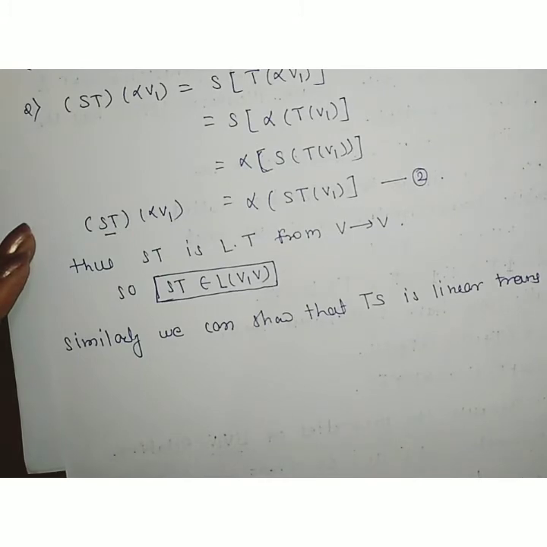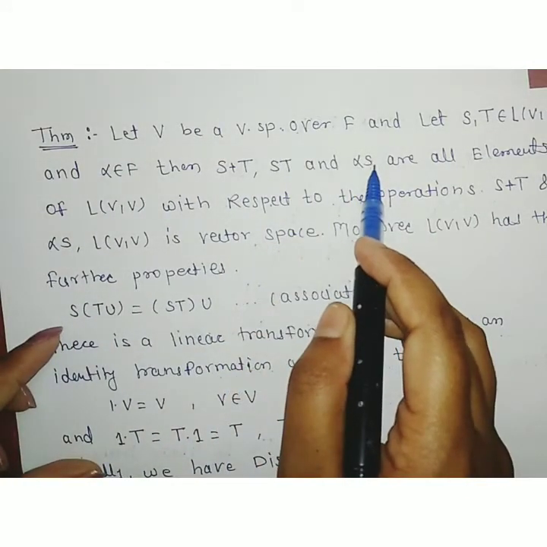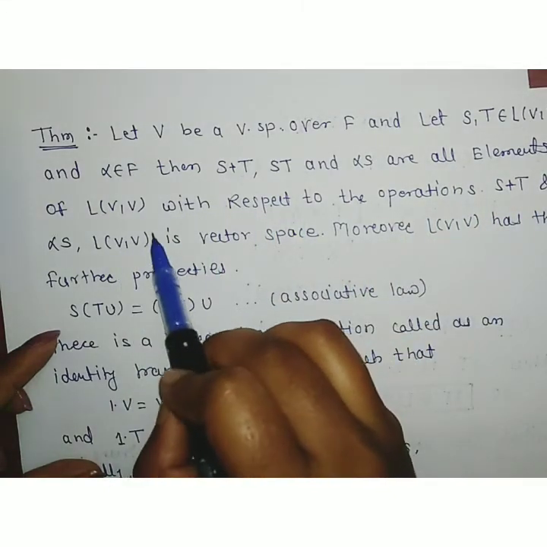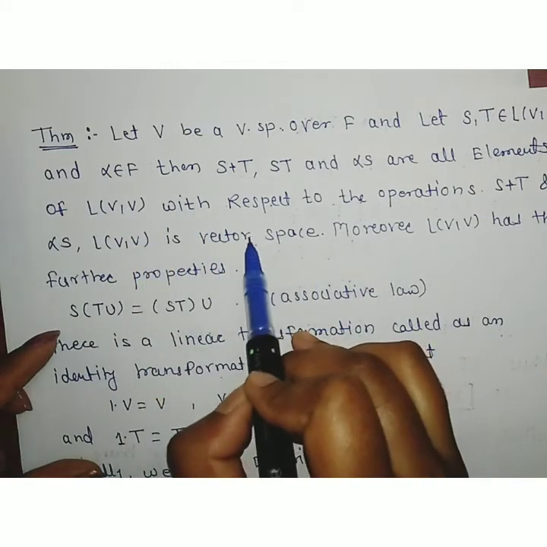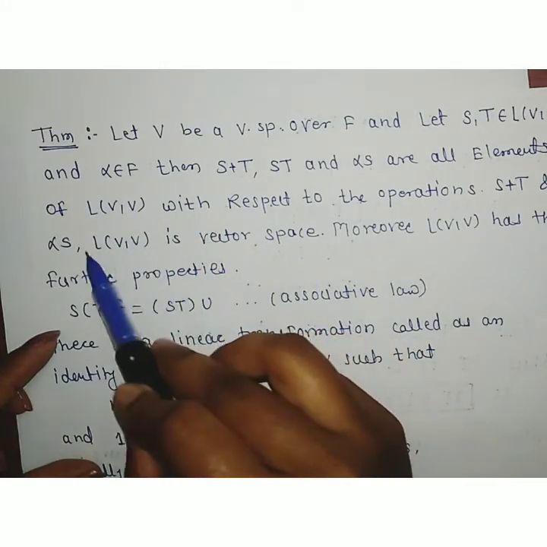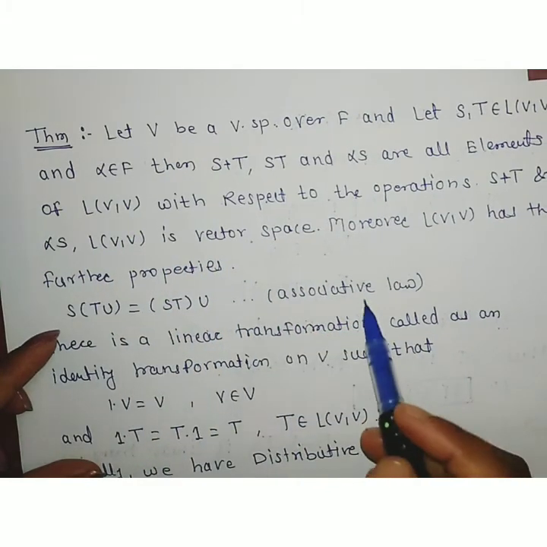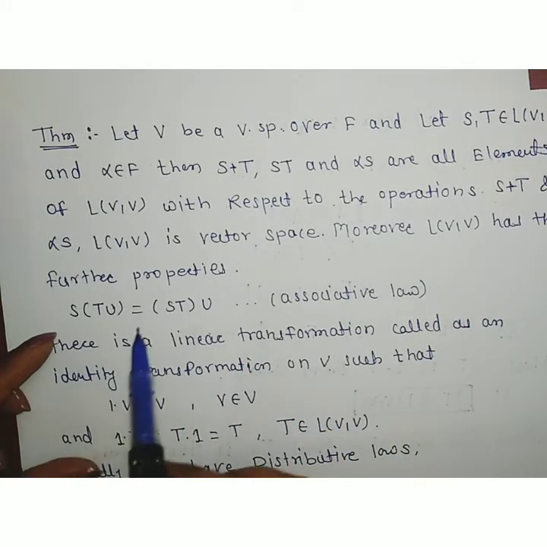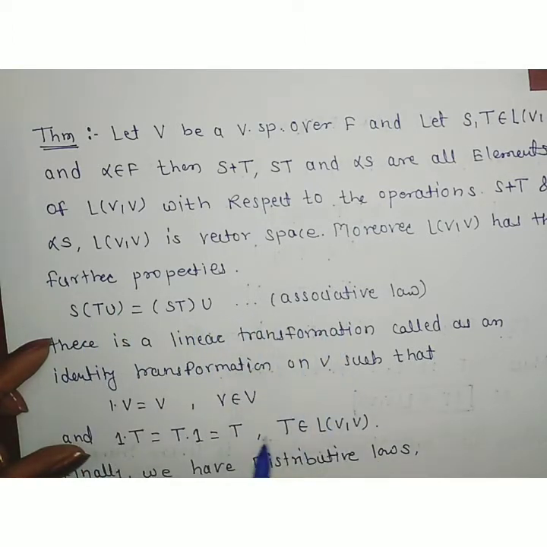Therefore, these properties of a linear transformation are satisfied by S plus T, ST and alpha of S. Now, with respect to these operations of ST and alpha of S, we have to show that L(V,V) is a vector space. This is also already discussed in the last theorem. So look at this theorem and take a proof of L(V,V) as a vector space from that theorem. Now what next do we have to show? We have to show that L(V,V) has the further properties. What is the first property? S operating on TU is equal to ST into U, which is the associative law.